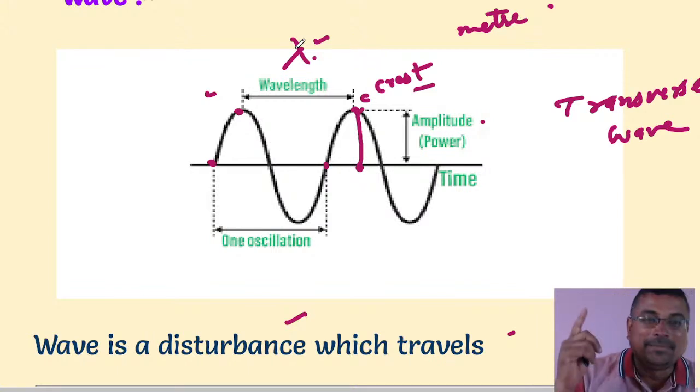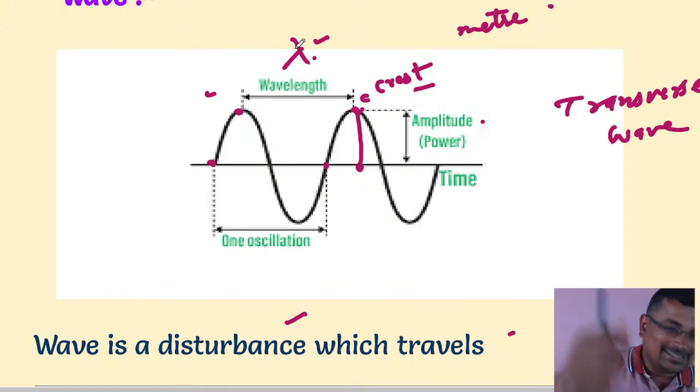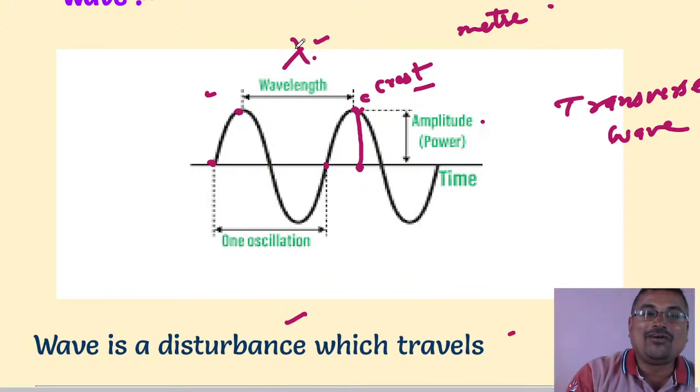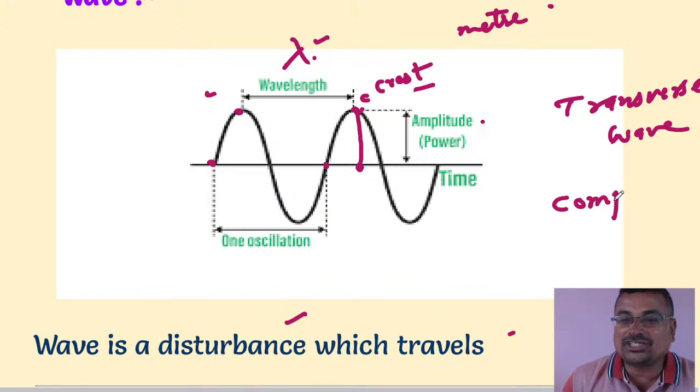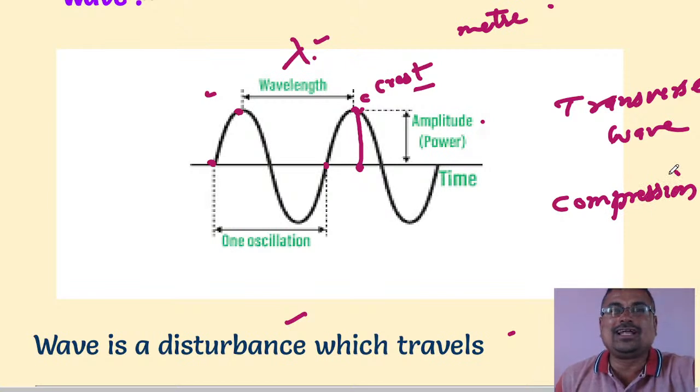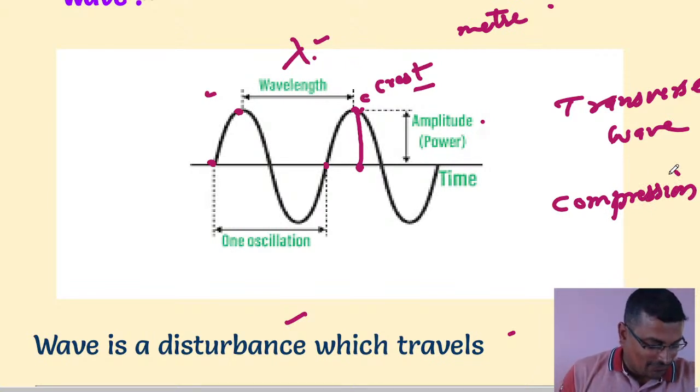Yes, very good. Brilliant answer. Your answer is absolutely right. Sound is an example of longitudinal waves. So in a longitudinal wave, there is compression and rarefaction.